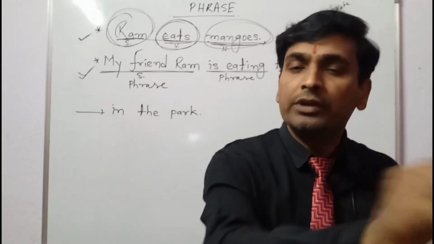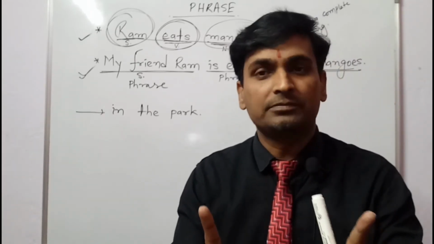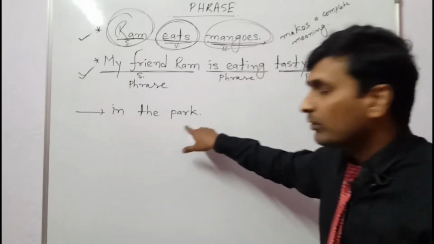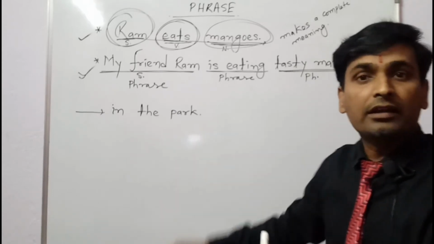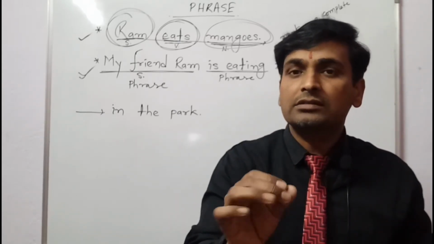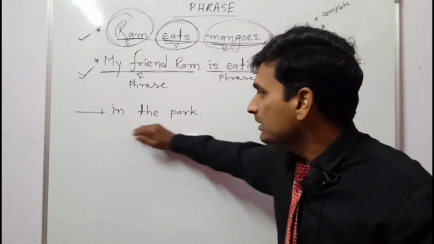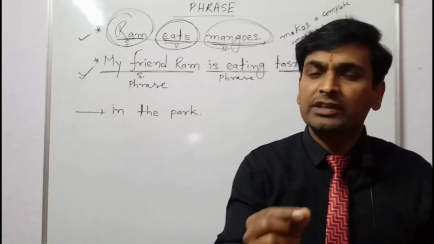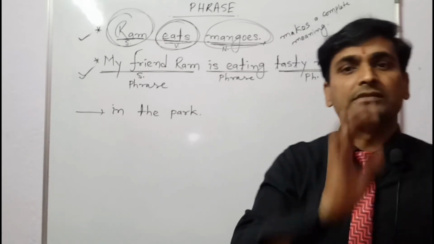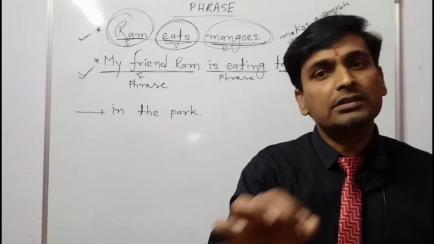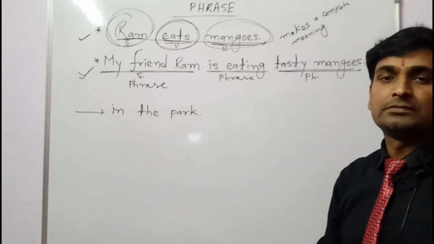Who is in the park? The meaning is not clear. So this group of words is a phrase. And by adding some more words to this group of words, we can make it a complete sentence.